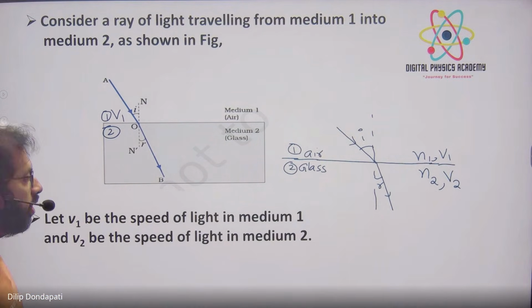In terms of the speed of light, we will talk about two types of refractive index.